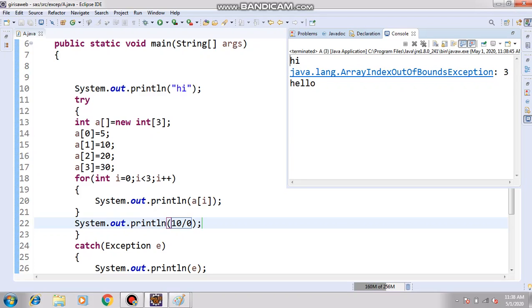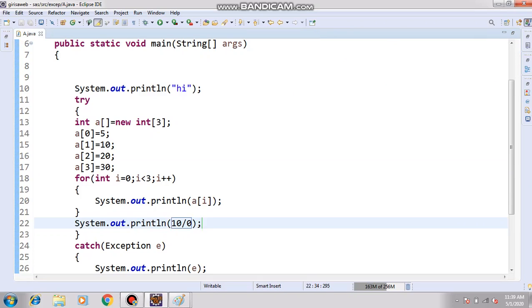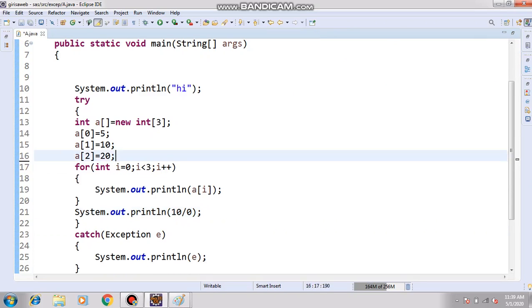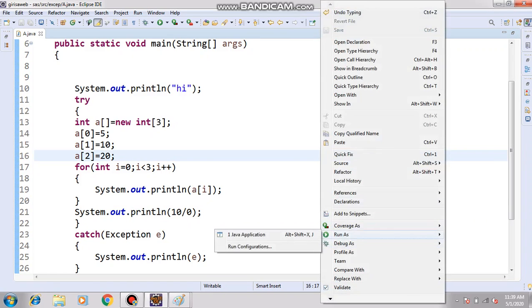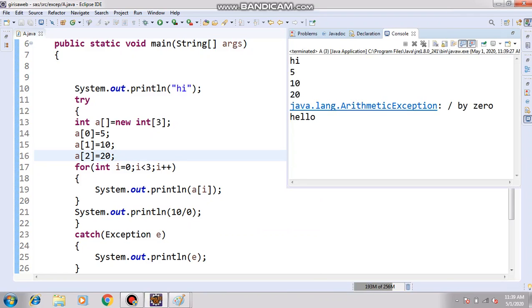In our program we have multiple exceptions, but it is showing only one exception. Consider that in our program we may have 100 exceptions, but always it will print the first exception only. If I clear the first exception, it will come to the second exception and print it. Now see, the first exception I cleared, so it is going to the second exception.